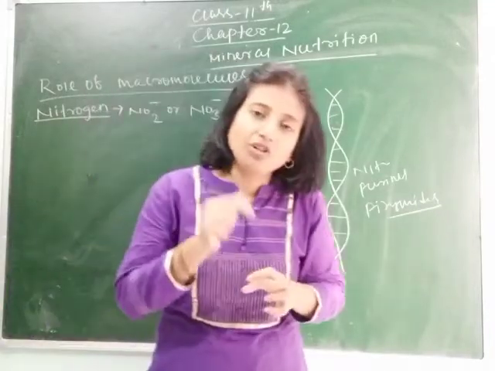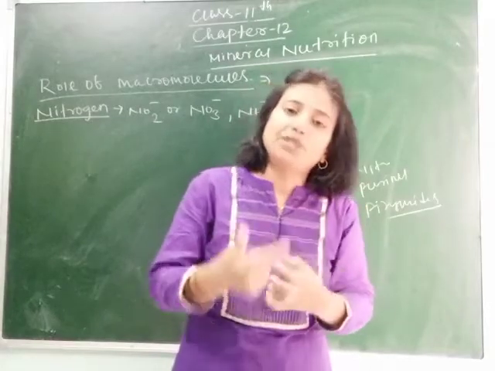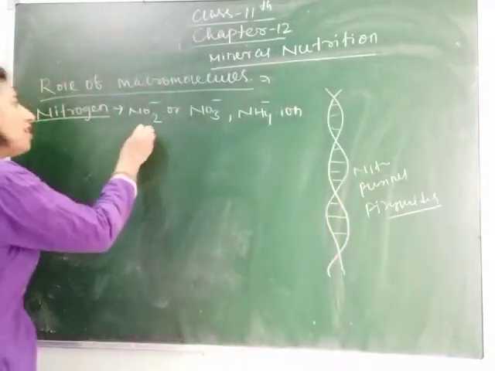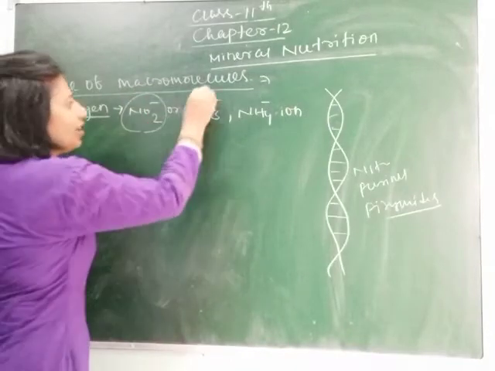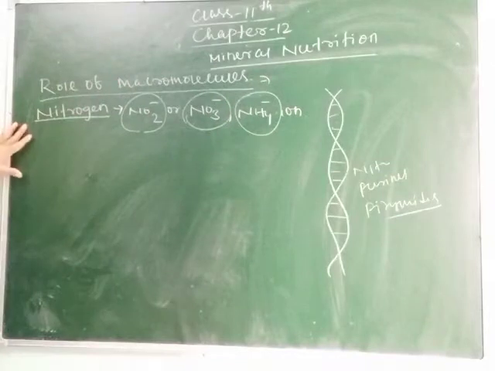Although the nitrogen is fixed in the root, it is absorbed by the plant in the form of NO2 minus, NO3 minus or NH4 plus. Clear students?